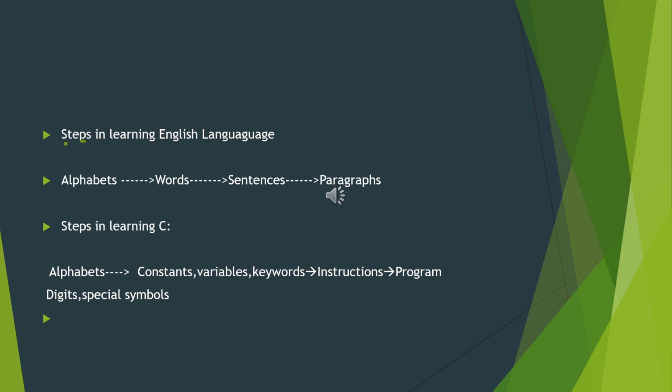Later on, digits 0 to 9, special symbols, and after that constants, variables, and keywords. After that, by using all those things, we learn how to write the instruction. We already know that an instruction is a task given to the computer. After that you have to write the program. We already discussed that a program is a set of instructions.